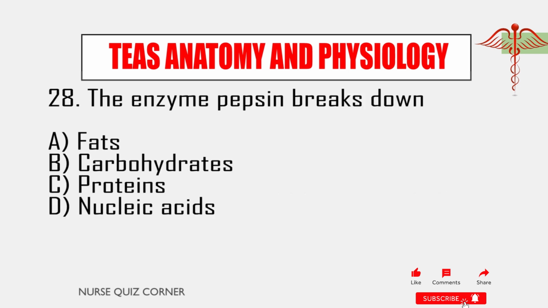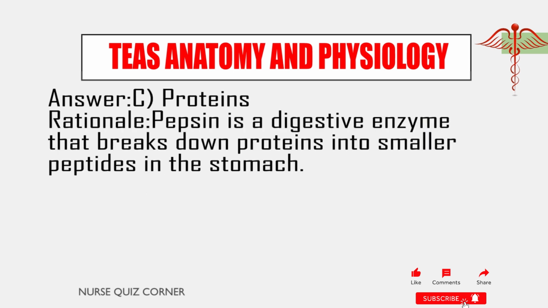28. The enzyme pepsin breaks down A. Fats. B. Carbohydrates. C. Proteins. D. Nucleic acids. Answer C. Proteins. Rationale: pepsin is a digestive enzyme that breaks down proteins into smaller peptides in the stomach.